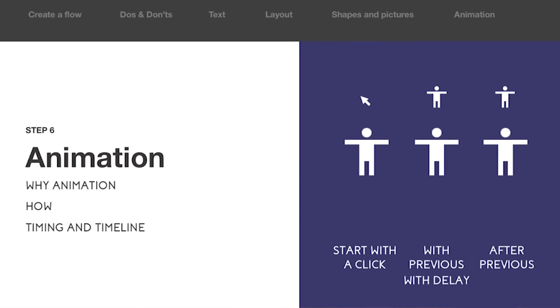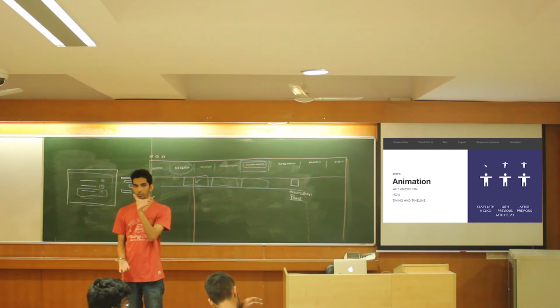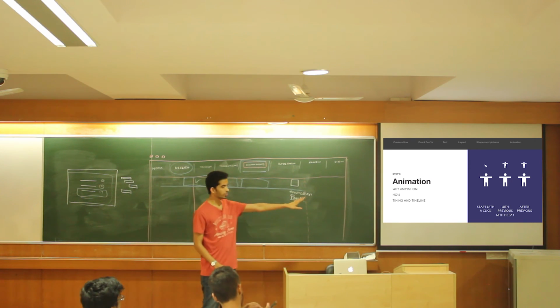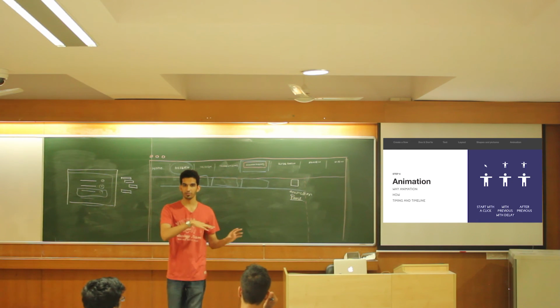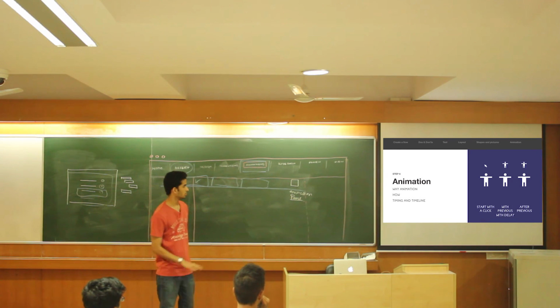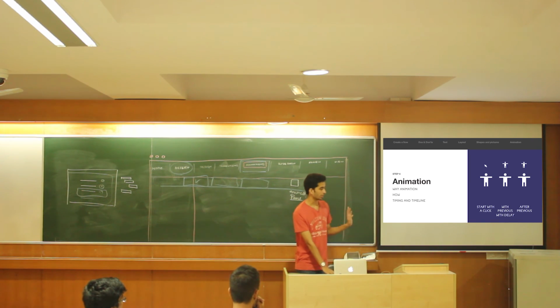And then finally there's after previous. So once the previous object's animation is over, then the next animation is triggered, right? Only after the duration of the previous animation is over, right? So after previous in a way is a subset of with previous, with the delay equal to the duration of the previous animation, right? So these are the 3 main types. Now you understood how to trigger an animation.